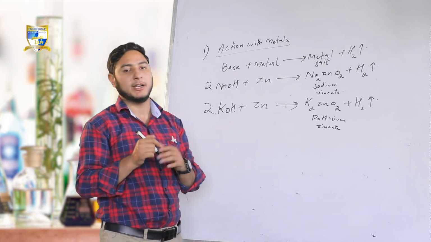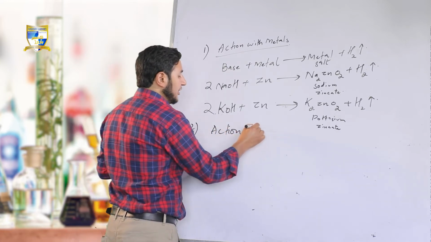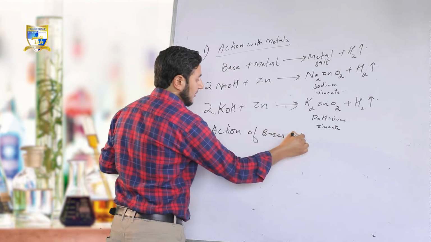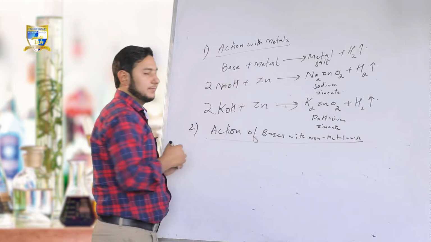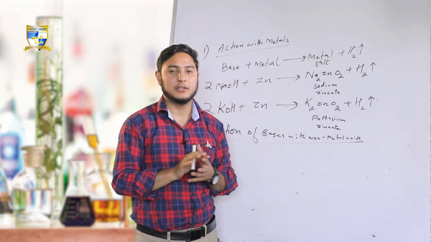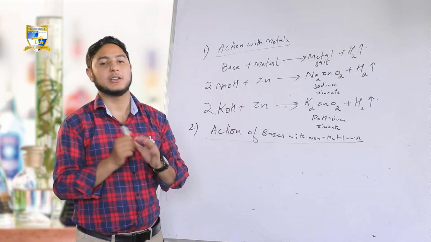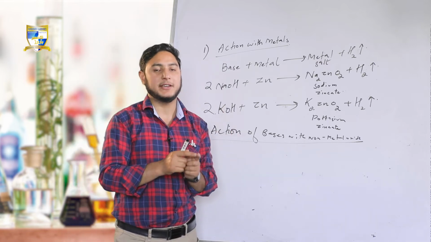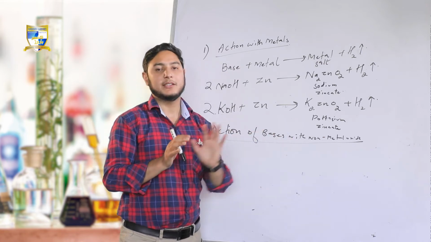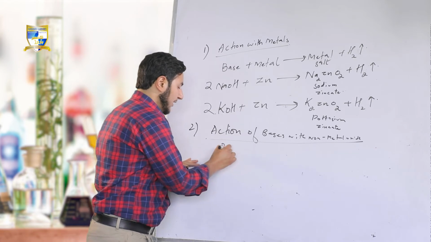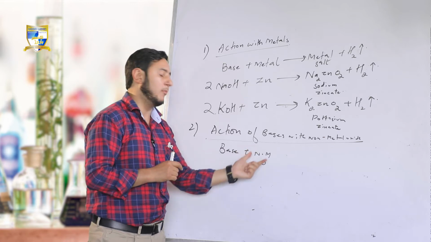Action of bases with non-metal oxides. It was in metals. Property number 2 being action of bases with non-metal oxides. When bases react with non-metal oxides, they form salt along with water. Here I am writing, bases react with non-metal oxides, that is non-metal along with oxygen.